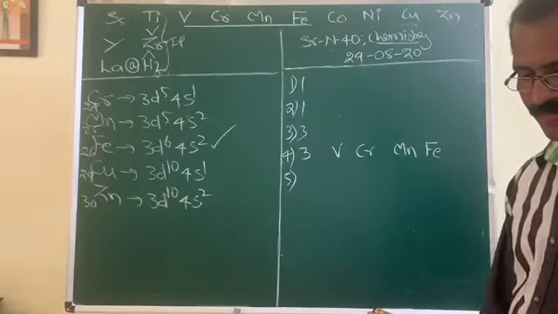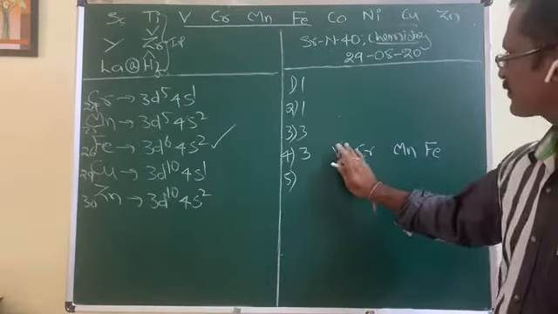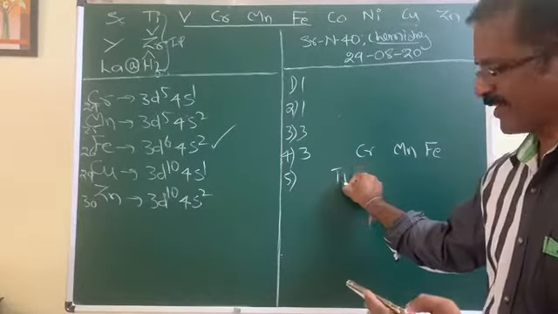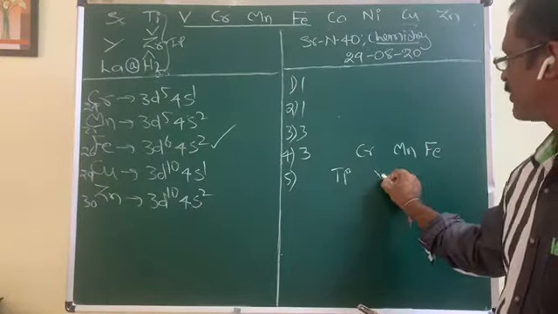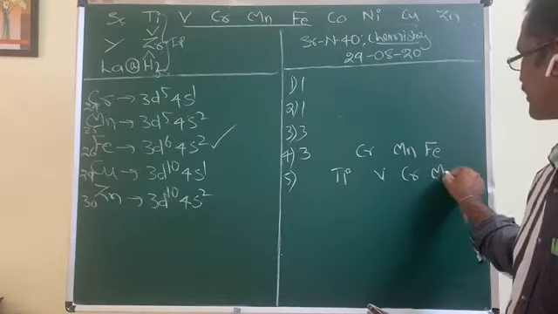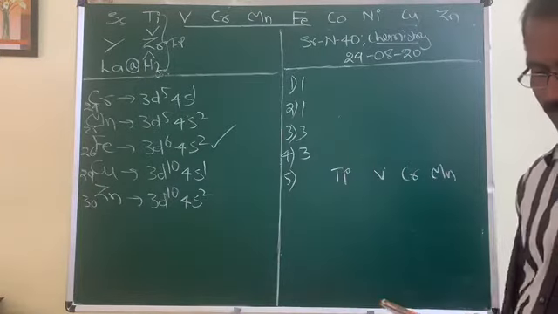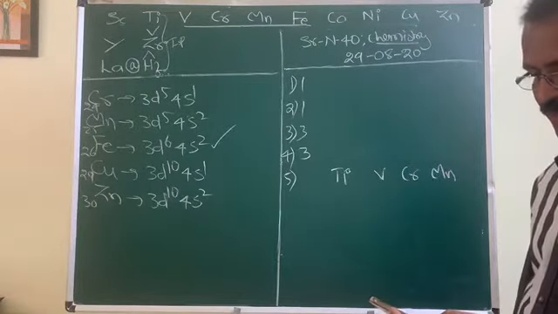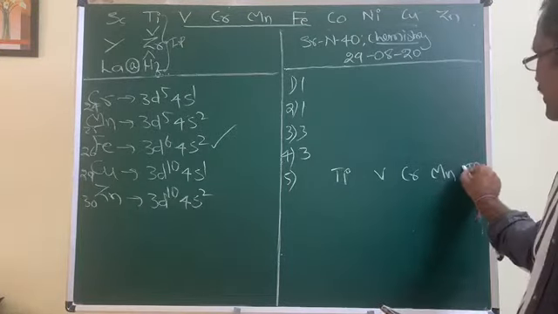Move to next step. Again you are given a set of four elements. The given elements are titanium, vanadium, chromium, and manganese. These are the elements given in this fifth question. And the question is about IP2, the correct order of IP2. This is the question.